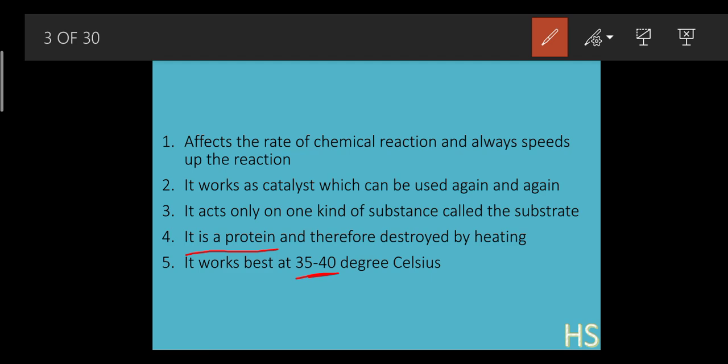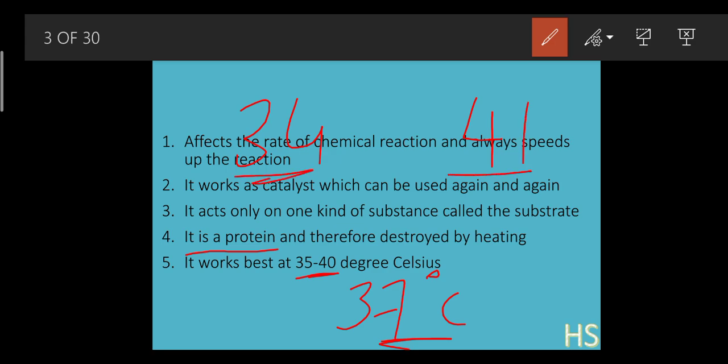Because our normal human body temperature is around 37 degrees Celsius, which lies between 35 and 40. If the temperature goes lower, suppose 34, or exceeds, like around 41, at that time the enzyme does not function properly.